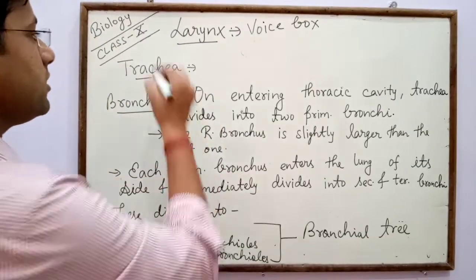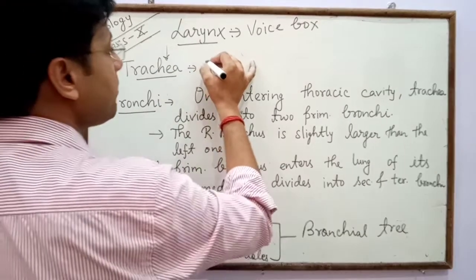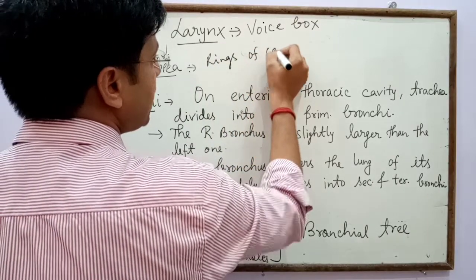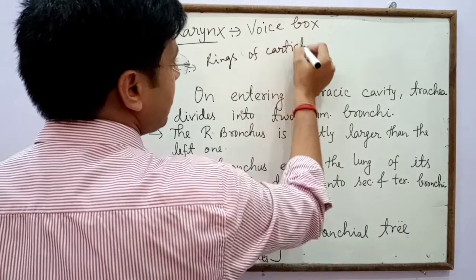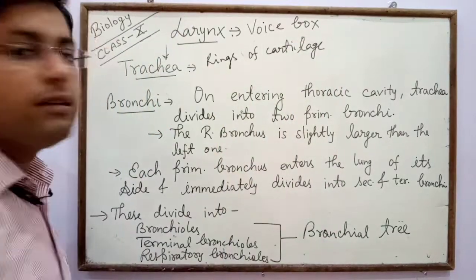After that, the air enters the trachea. The trachea is made up of rings of cartilage and is also called the windpipe.